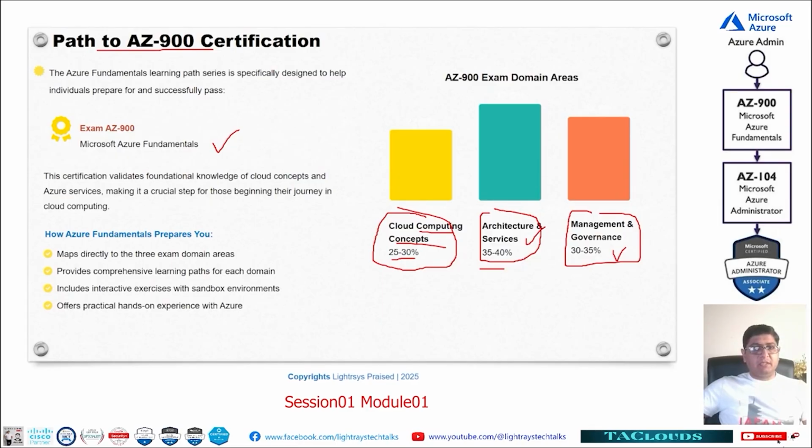So to prepare directly for these exam domains, we need to cover them. We don't need to go here and there. Specifically, what Microsoft is providing on their portal, we need to stick to that. If we do not stick to these three domains, we will be covering different material that will not come in the exam. So that is why we need to stick to these three areas. Providing comprehensive learning paths for each domain is enough for us.